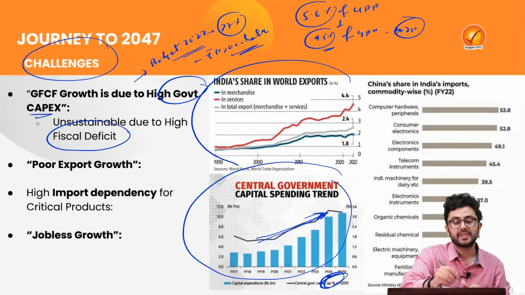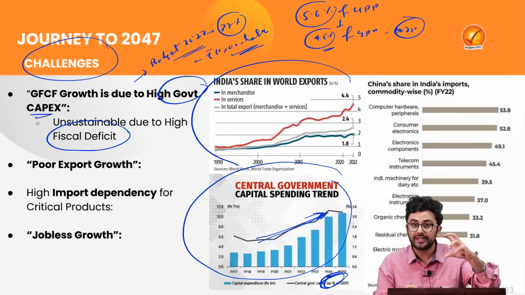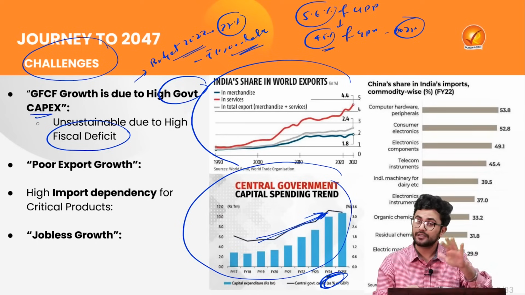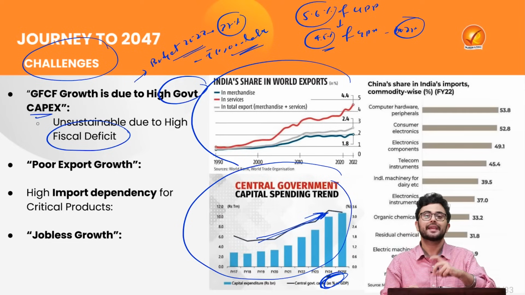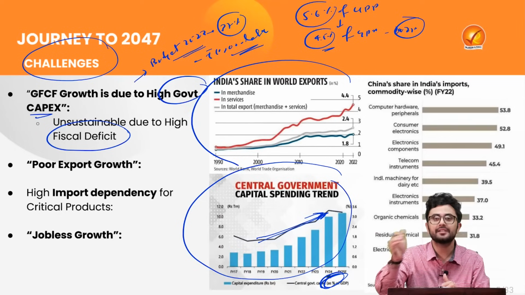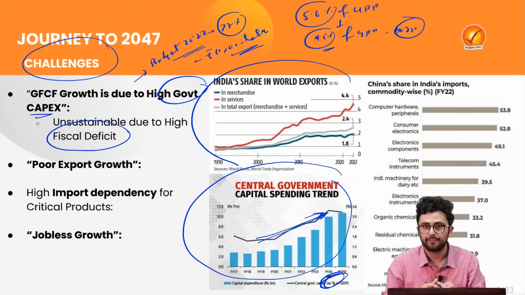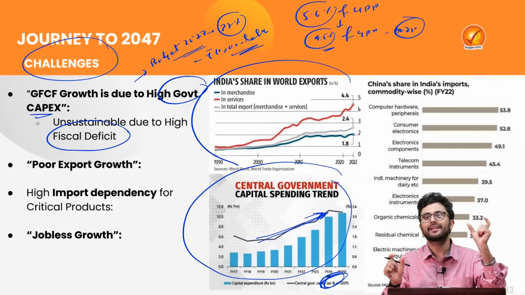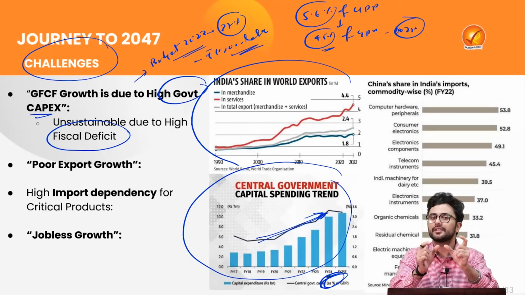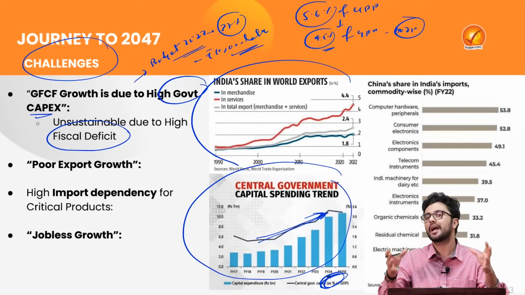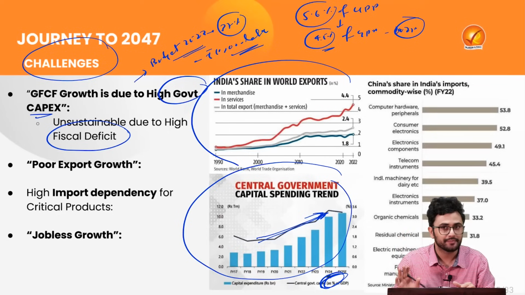What does this mean? This means that either the government is going to increase its revenue significantly by increasing the taxes. That does not seem a possibility. So the second thing which the government can do is that it can start reducing its investment in capital expenditure. So if the government is reducing its expenditure, and there is no parallel investment by the private sector to match this, then it is obvious that the capital expenditure or the gross fixed capital formation in our country is going to decline.